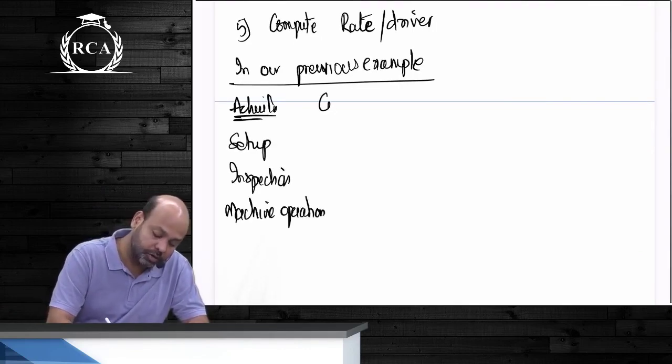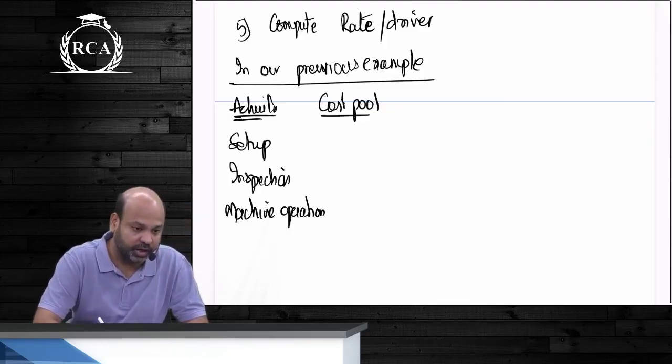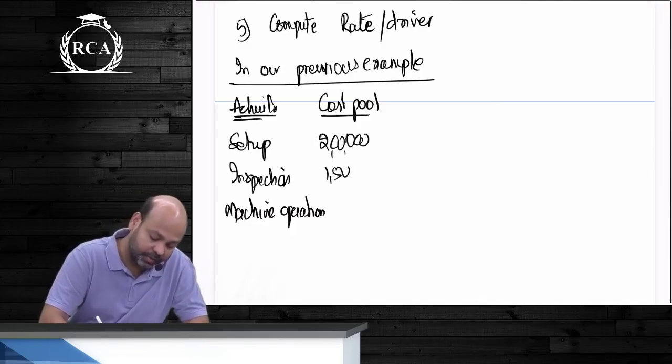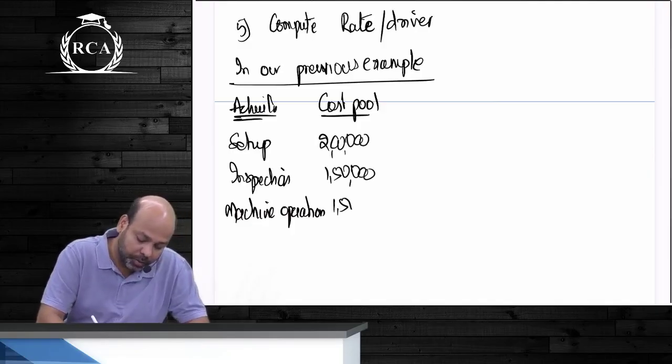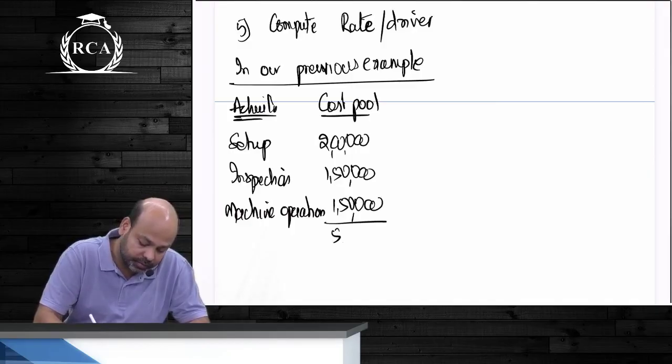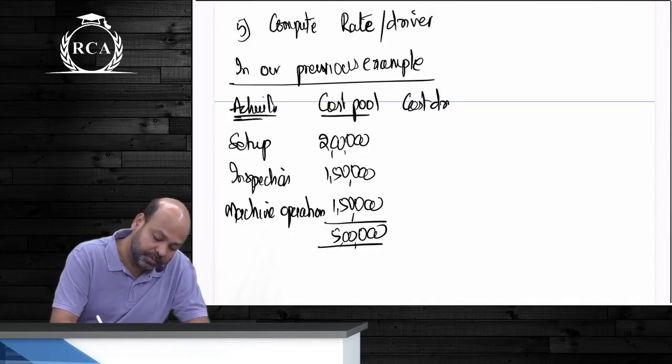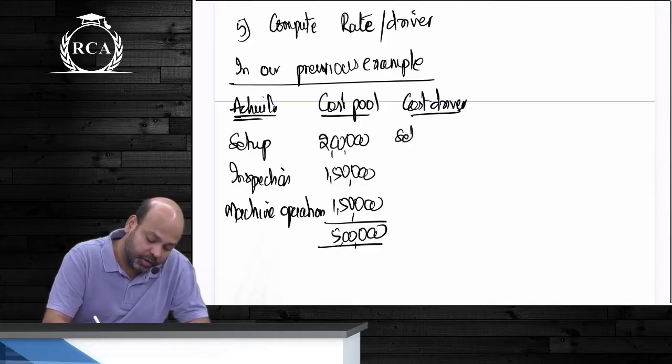What was the total cost pool of this? Activity wise, 2 lakh, 1 lakh 50,000 and 1 lakh 50,000. All put together, 5 lakhs. What was the cost driver for setup? It was total setup time.